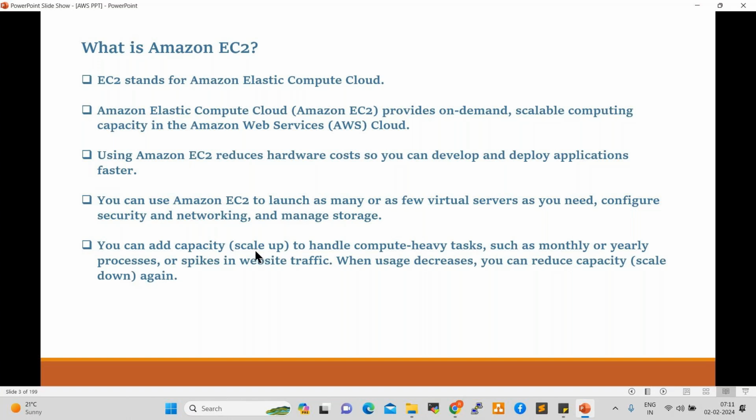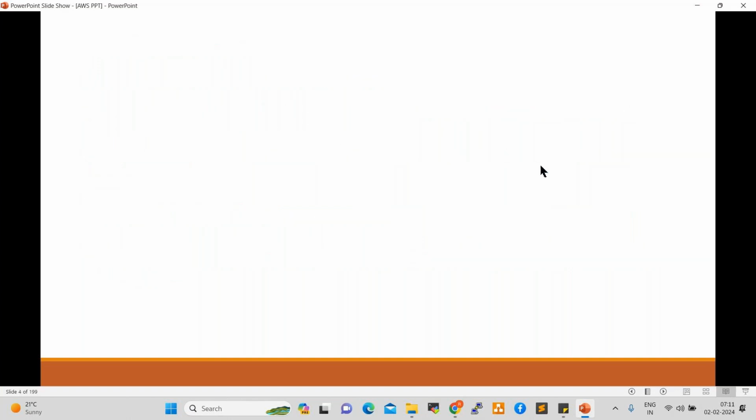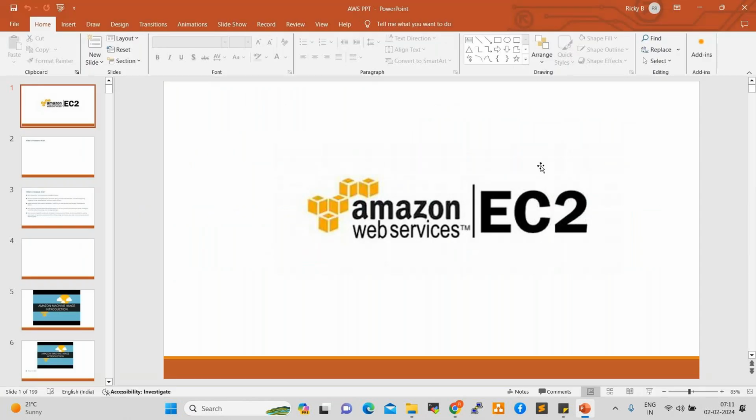Basically, Amazon EC2 is, simply put, a virtual server. It is not a physical server; it is hosted in an AWS data center. Instead of a physical environment, we can create a virtual server, which is on-demand scalable computing capacity in Amazon Web Services. Now let us go back to.